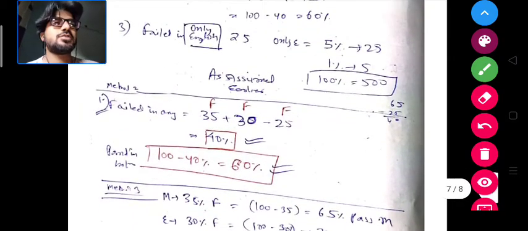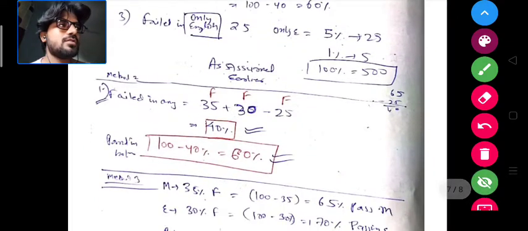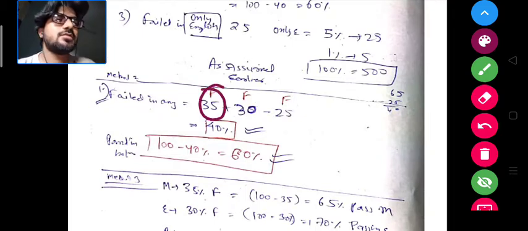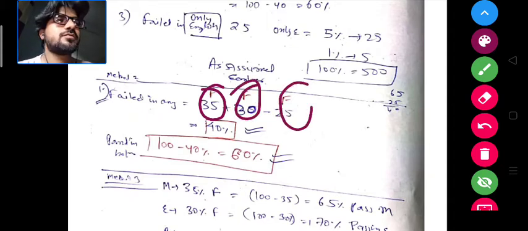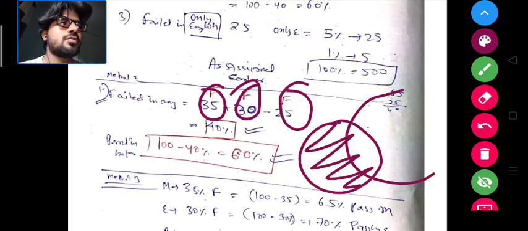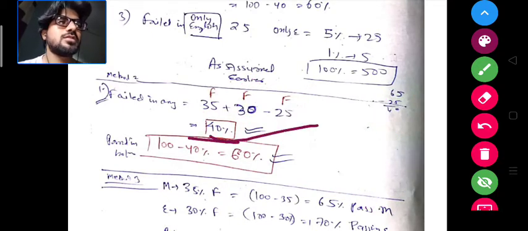Okay, there is a method 2 also. You can directly calculate it from the percentages given. The percentage failed in mathematics is 35, the percentage failed in English is 30, and the number failed in both is 25. So you have to take the total of Maths and the total of English minus this common part, that is 25. You have to subtract it, so you get 40% directly. This is the direct 40% answer, and 100 minus 40 is always 60%. This is the answer of the second part.